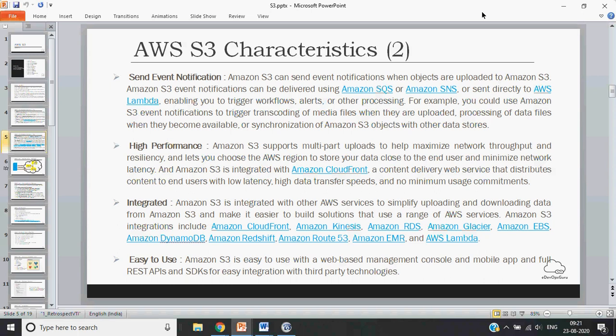Okay, and one file which is 5 terabyte of size can be uploaded, and any file till 5 GB can be uploaded in a simple way. You can just use your browser, but any file beyond 5 GB has to be uploaded using multi-part.